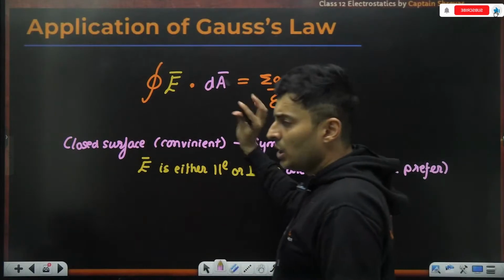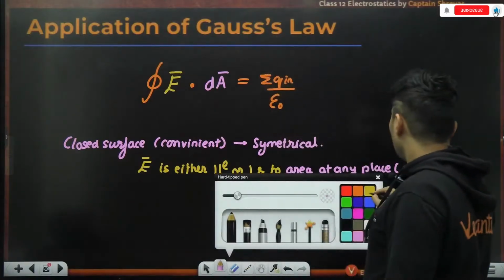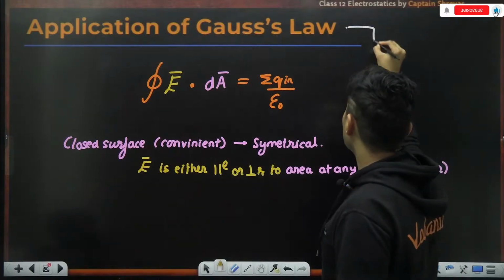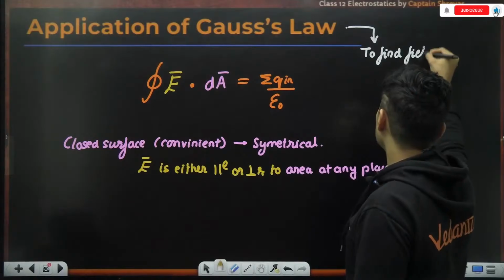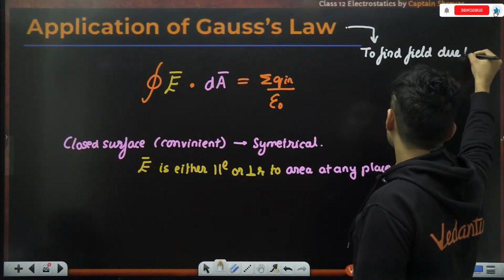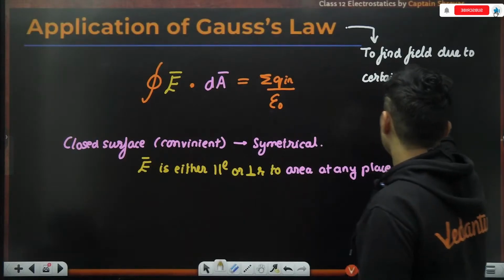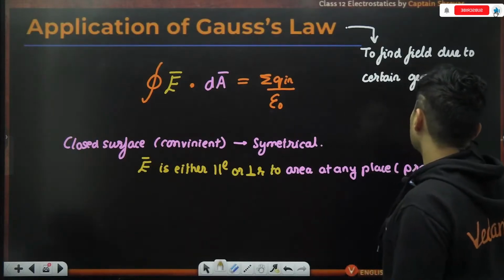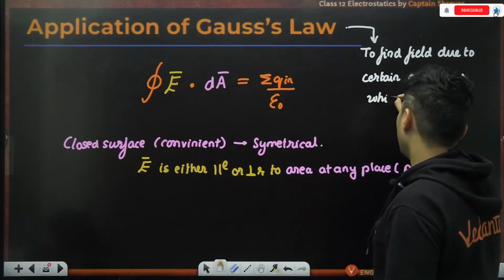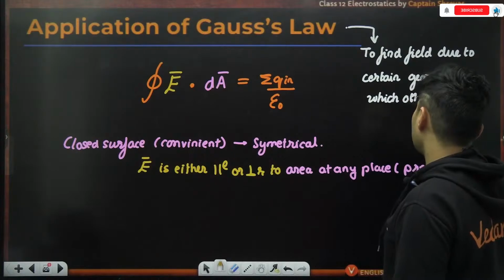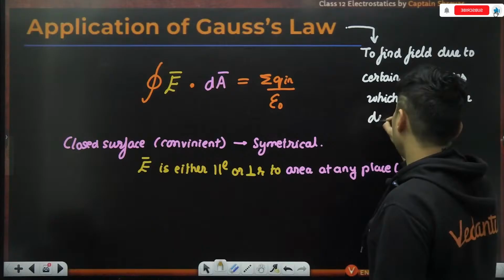Also keep in mind that you use Gauss law usually to find the field due to certain geometries which otherwise are difficult via Coulomb's law.